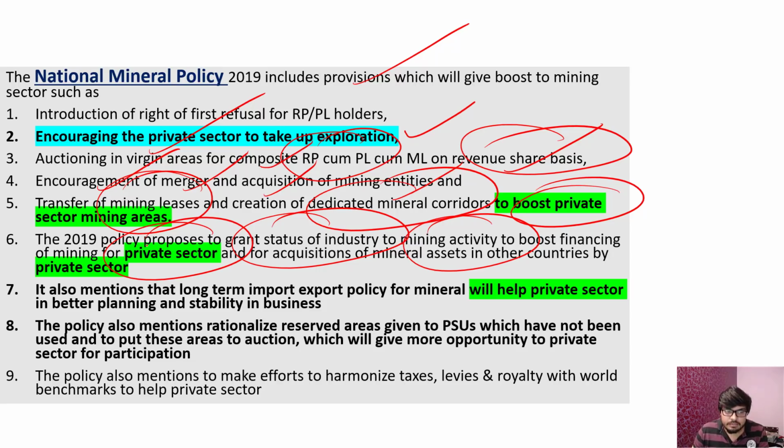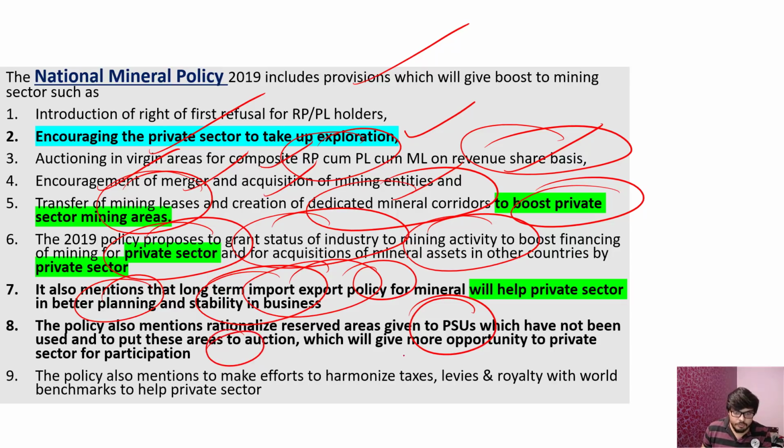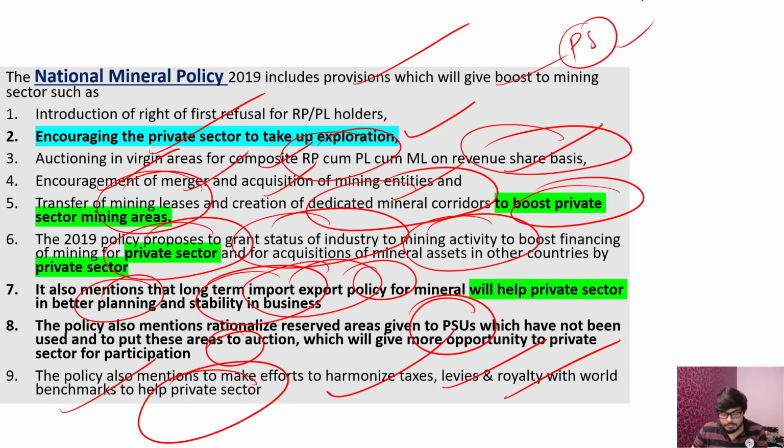It means that for the private sector, not only are they encouraging exploration, they are giving financial assistance also, and they will help the private sector with better planning and stability in business through long-term import-export favorable policies. They will change some features of it, and the areas which were given to PSUs and which PSUs are not using will now be accessible to private companies also. So that's again an important thing. Harmonized tax levies and royalties with world benchmarks to help the private sector. So in every line it's private sector, so you should remember that.